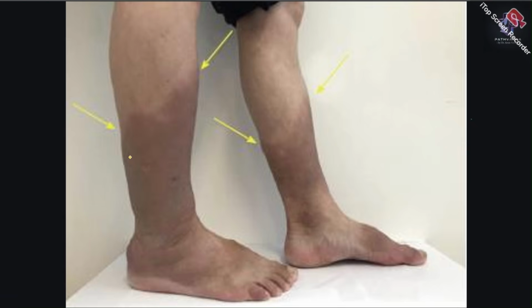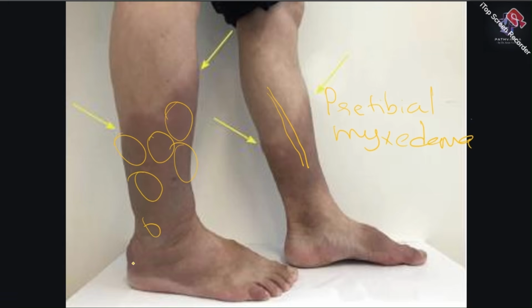Second thing, we also have something called pretibial myxedema. What do you mean by pretibial myxedema? Simple. The fibroblasts which are present in the tibia are producing more and more glycosaminoglycans, and that is being accumulated in the subcutaneous tissue and the connective tissue of the tibia. So that's what will lead to something called pretibial myxedema.